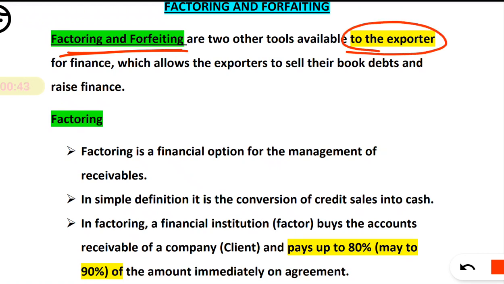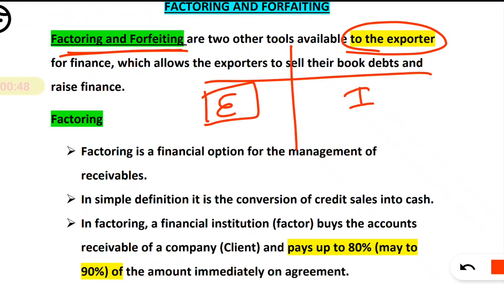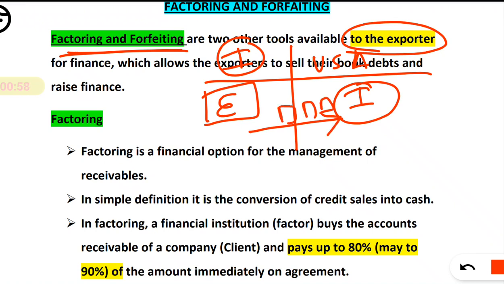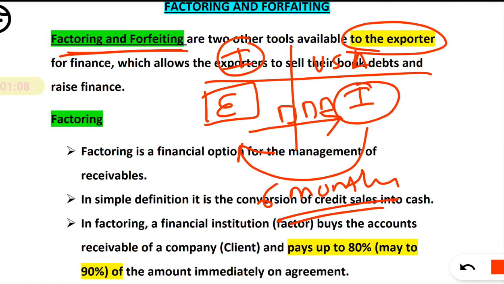See what happens. Suppose he is the exporter and here is the importer. The exporter is from India and the importer is from USA. When the exporter sends some goods, he will export some goods. In return, the importer will send a payment to the exporter, say after 6 months. This is a long duration, but the exporter will receive the payment after 6 months as per the agreement. Now the exporter wants money for further business on an urgent basis.